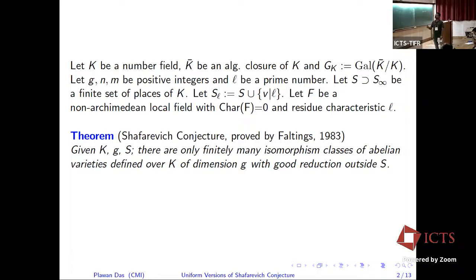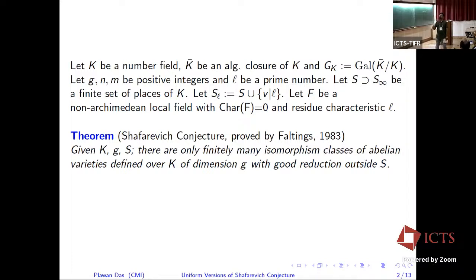If you take the curves, then if the curve has good reduction, the Jacobian has good reduction. But the converse is not true actually. If the elliptic curve has good reduction at some place v, then the corresponding representation has good reduction. That is the Néron-Ogg-Shafarevich criterion, which for abelian varieties was proved by Serre and Tate.